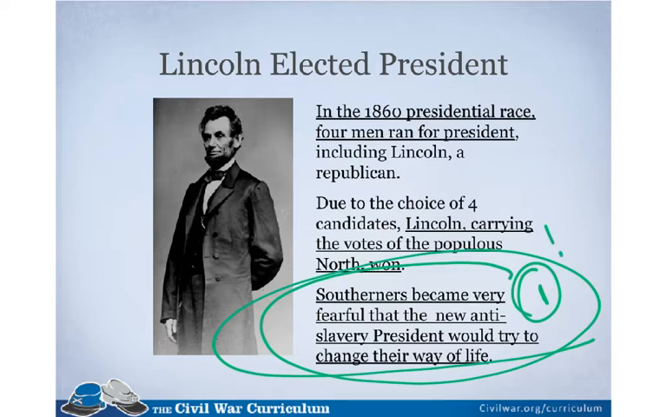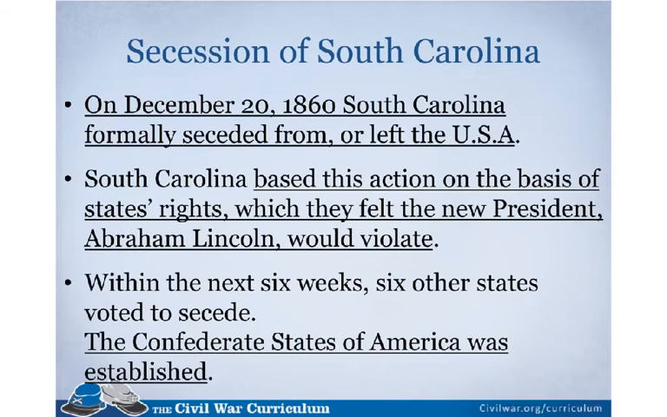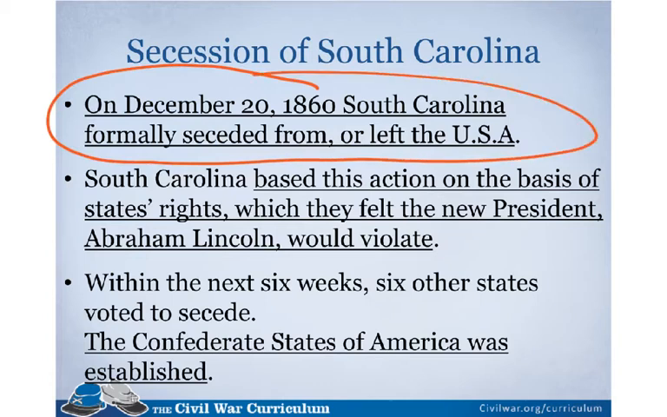Number 2 says, what was the first state to secede from or leave the United States? And what date did that occur? Well, let's look right here. On December 20th, 1860, South Carolina formally seceded from or left the USA. So not only do we have the date, December 20th, 1860, but we have the state. There's number 2 right here.